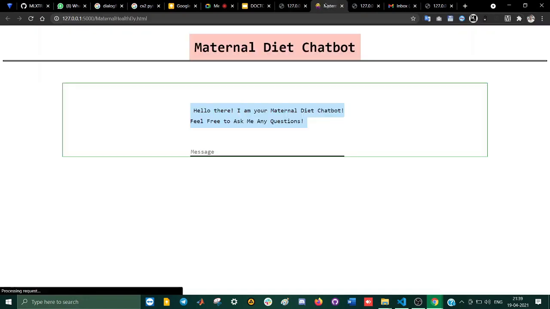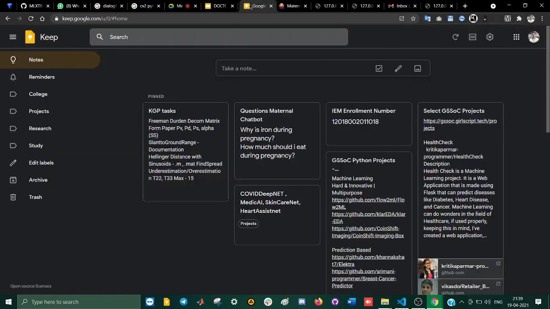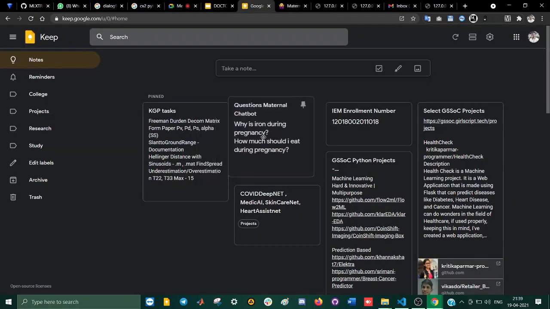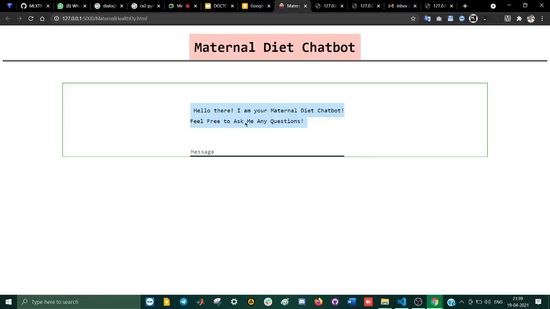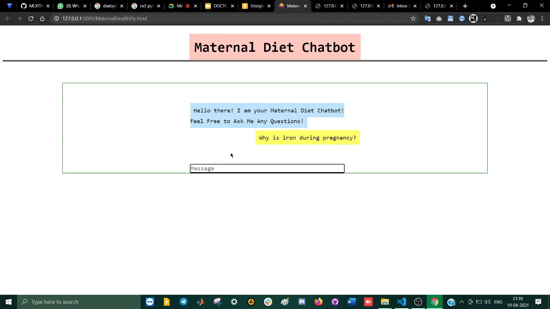That is the chatbot we have. Hello there, I am maternal diet chatbot. Feel free to ask me any questions. I prepared a couple of questions for this chatbot, and I'll just copy paste this right here, and we can chat in real time with it. Why is iron during pregnancy important? That should be my question actually.